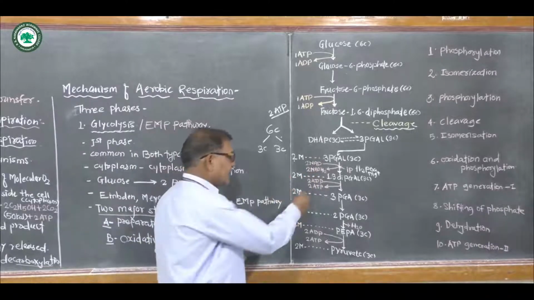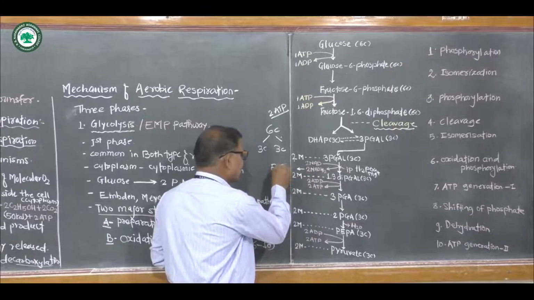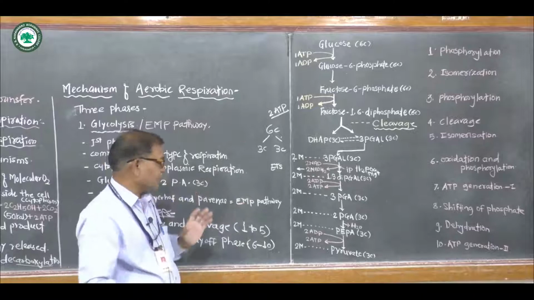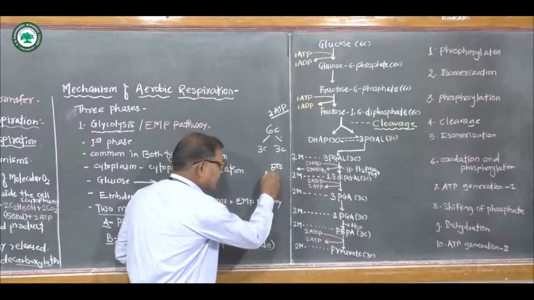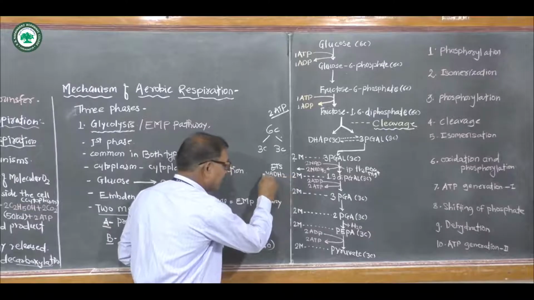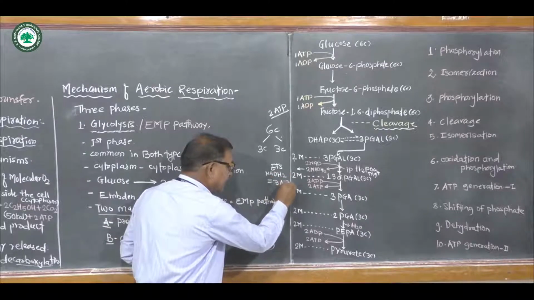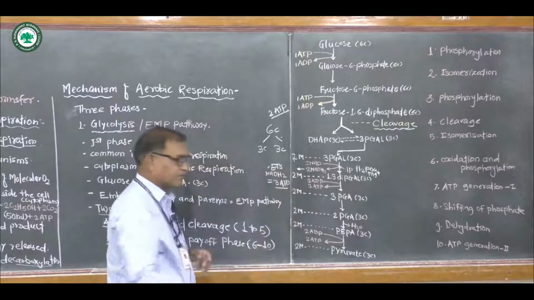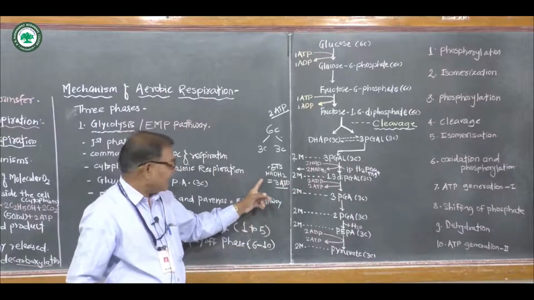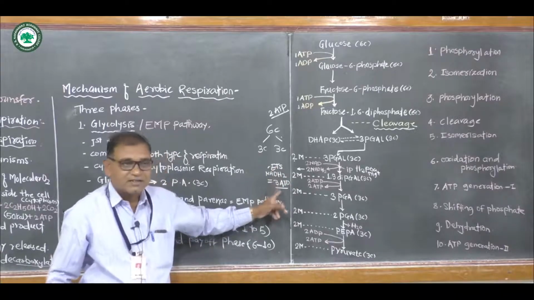Now this NADH2 enters the electron transport system, or terminal oxidation, and each molecule of NADH2 forms 3 ATP through ETS. One molecule of NADH2 entering the electron transport system generates 3 ATP.